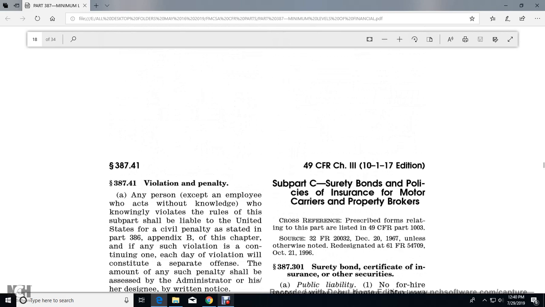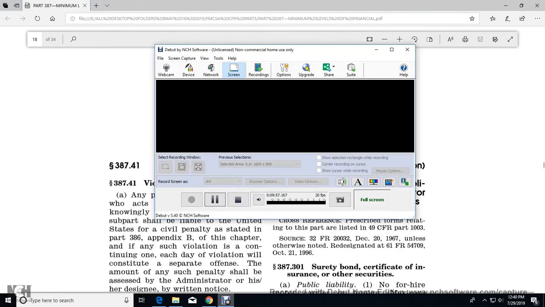Alright, subpart C, surety bonds and policies of insurance of motor carriers and property brokers.